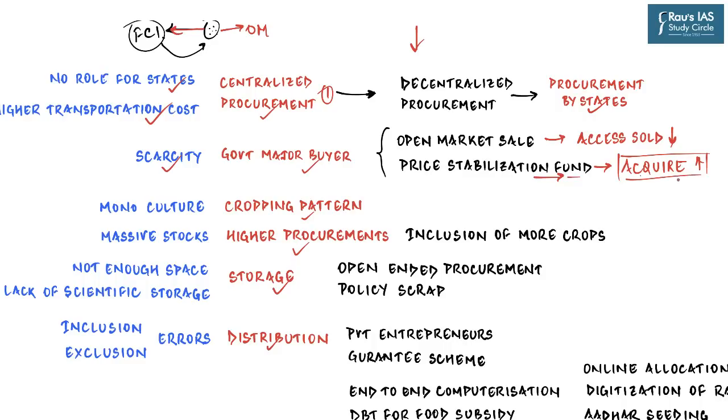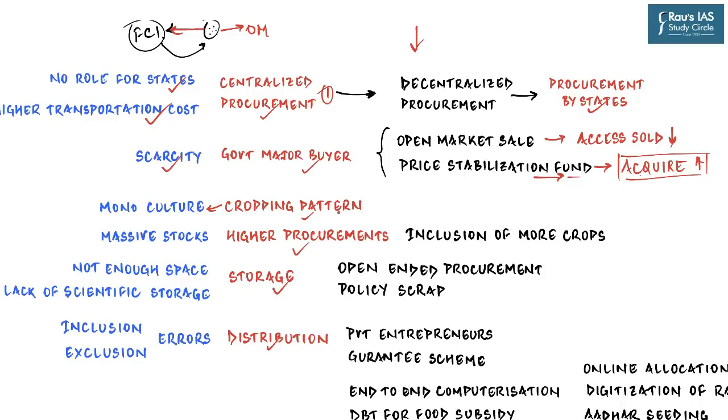Now currently, the food grains like rice and wheat are not covered under the price stabilization fund, but there is a recommendation to include rice and wheat also under this price stabilization fund regime. Then the next problem which the PDS has brought in its wake is that it has induced monoculture, or cultivation of a single variety of food grain in a large area. So it has impacted the cropping pattern in our country.